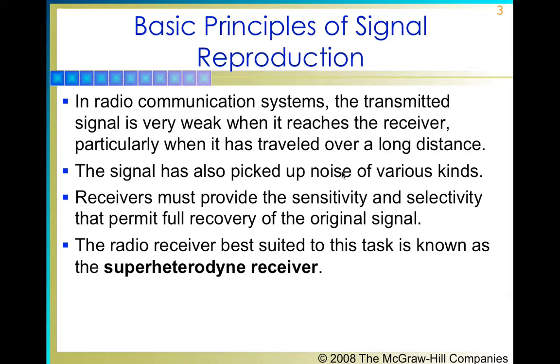So what is being done at the receiver side? There are two things which are being done on the receiver side. One is the sensitivity and other is the selectivity. These two terminologies are being done on the receiver side and that permit full recovery of the original signal on the receiver side. The radio receiver which is best suited for this task is called the super heterodyne receiver, which we will be discussing in the last topic of this lecture.